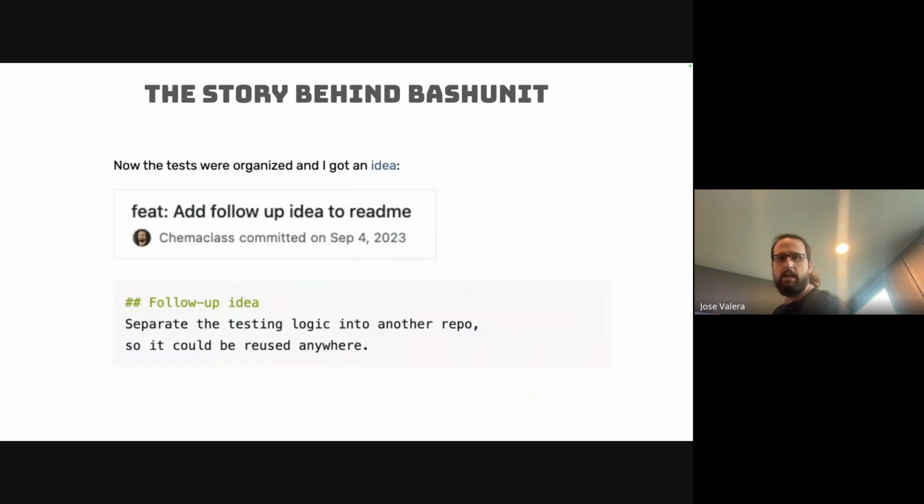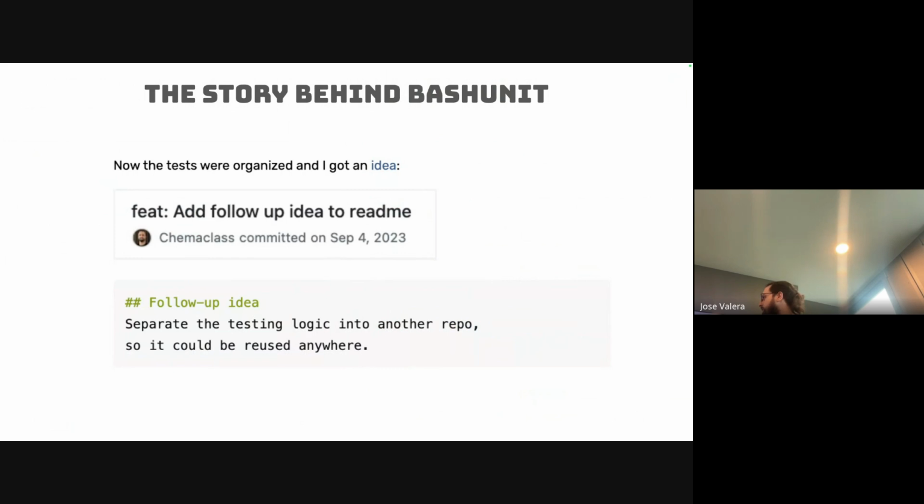And after doing that, I thought, wait a second, this is very cool. I did this inside the company's project when I was doing all of that in the commit pre-hook, but this is really isolated. This is really a cool thing. It could actually be a framework to write tests in Bash.